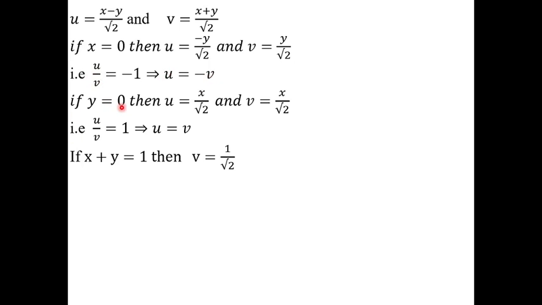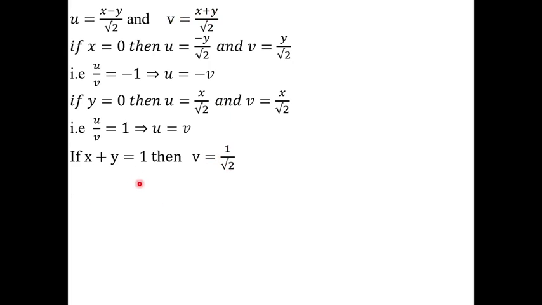Now consider y is equal to 0. Put y is equal to 0 here. u is equal to x by root 2 and v is equal to x by root 2. Again, u divided by v gives x by root 2 divided by x by root 2. Its value is 1. That can be written as u is equal to v. Now consider the other case. What is the other case? x plus y is equal to 1. Here, x plus y is not present in u, but x plus y is present only in the v part. Therefore, substitute v is equal to 1 by root 2.